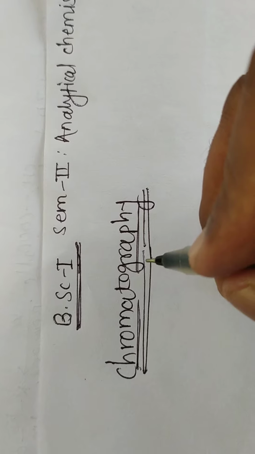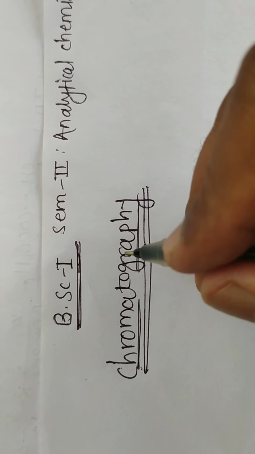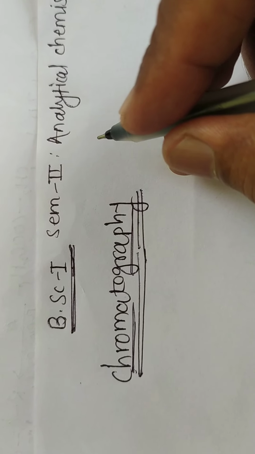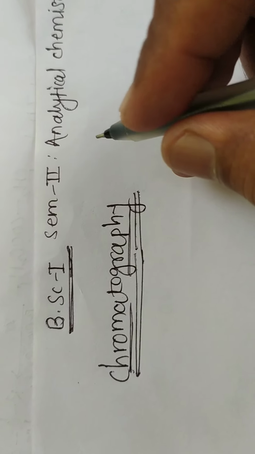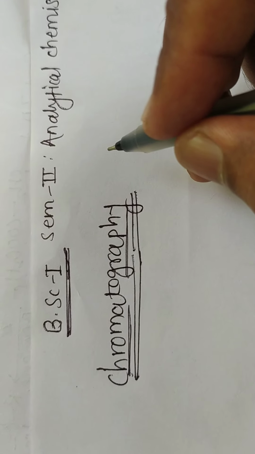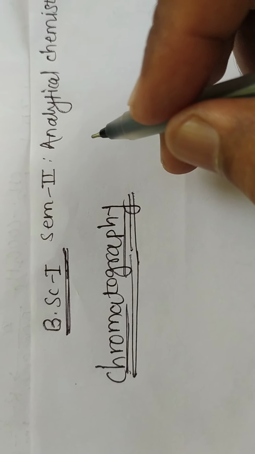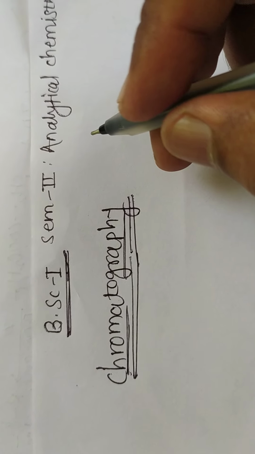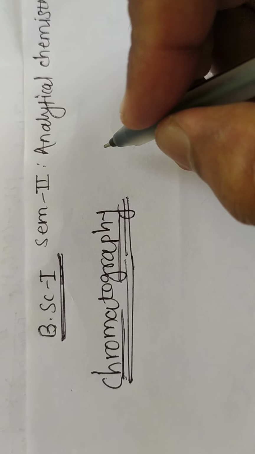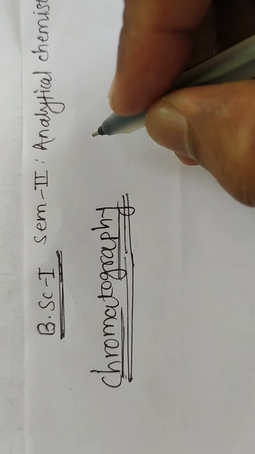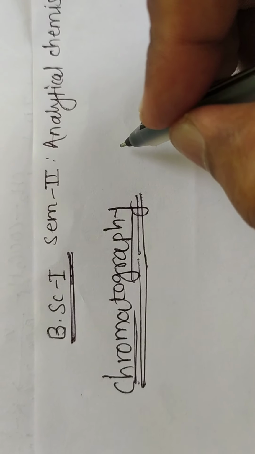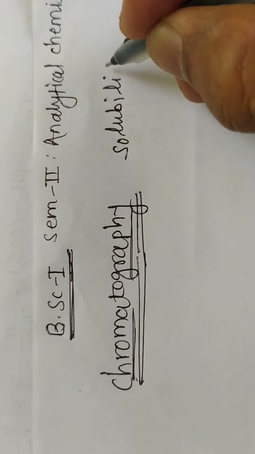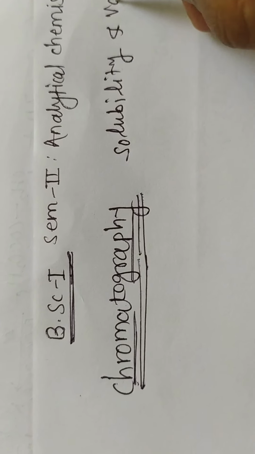Chromatography is one of the most widely used techniques for the separation and identification of components of a mixture. In the oldest method, the separation of chemical compounds from their mixture mainly depends upon one or other of their physical properties. Means in the oldest method, the separation of compounds can be carried out depending upon their solubility as well as volatility.